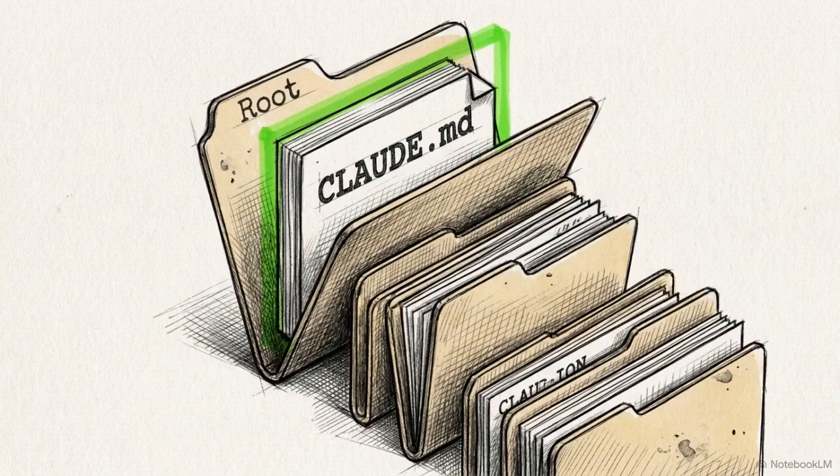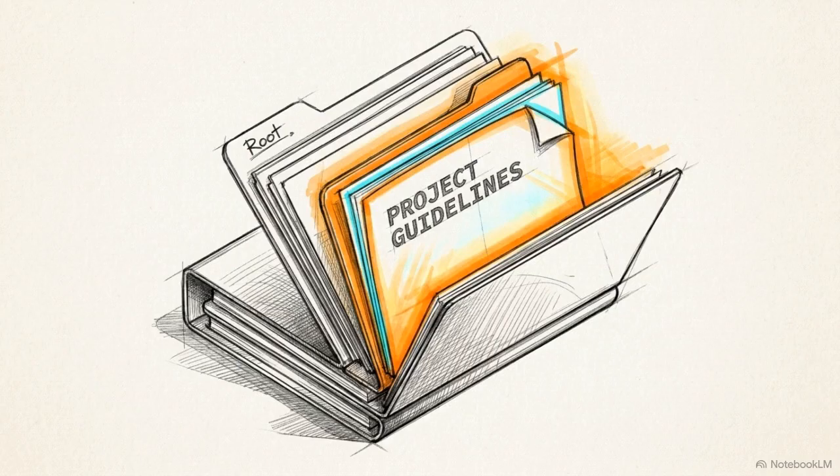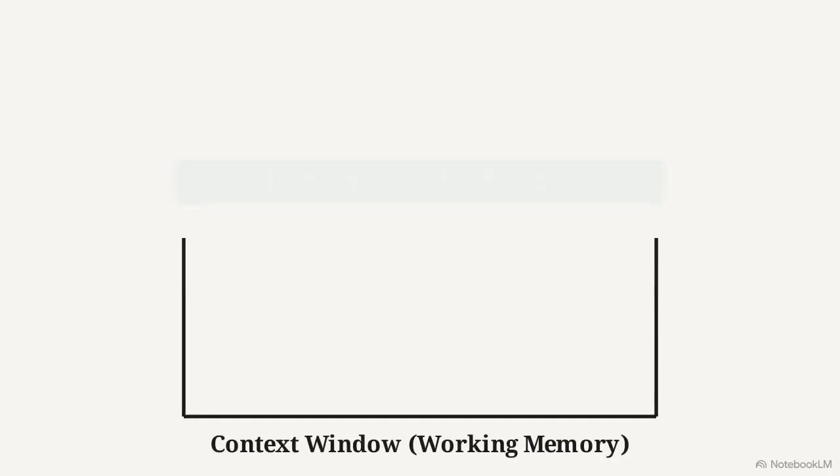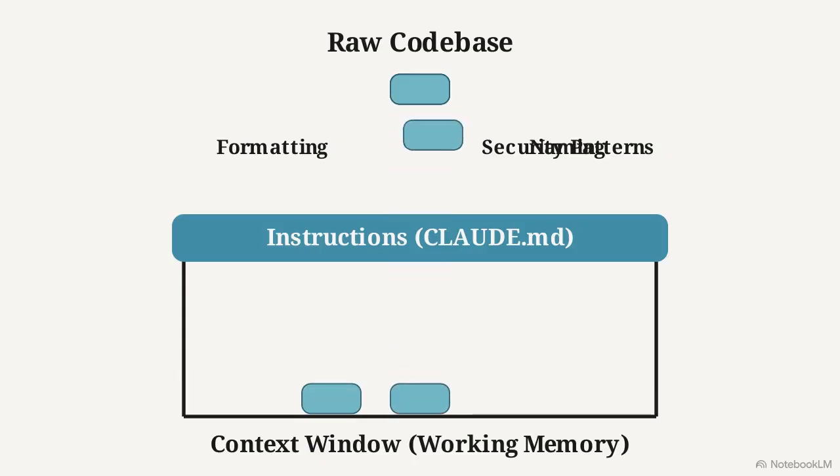The baseline standard begins with Tier 1 habits. These are universal, low-effort practices that yield the highest compounding returns over the lifecycle of any project. The most critical habit is maintaining a living CLAUDE.md file at the root of every repository. This is a permanent, version-controlled instruction manual that the agent automatically reads on startup. It acts as a structural filter between your raw code base and the model's working memory.